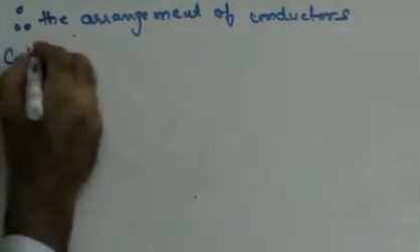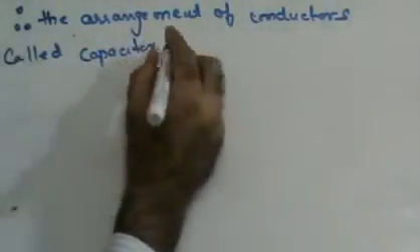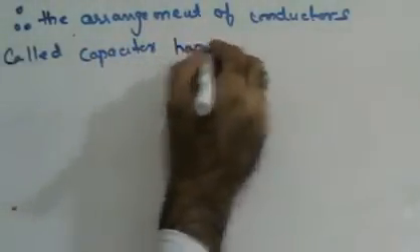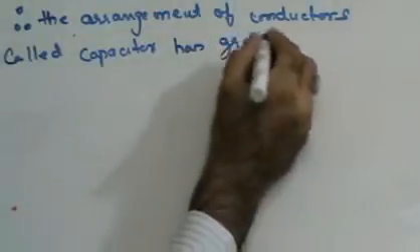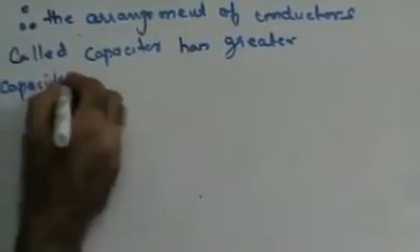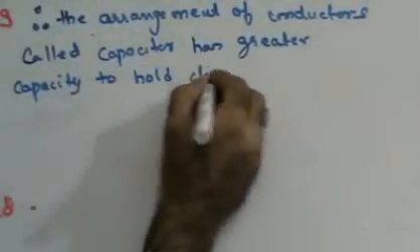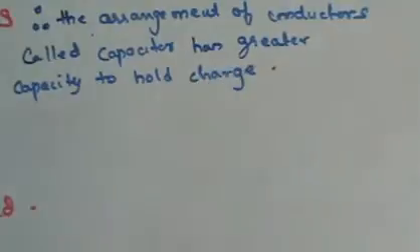Fine, do we understand this? So do we understand what is a parallel plate capacitor and how does it have more ability to hold charge?